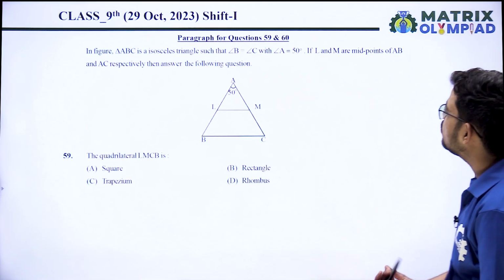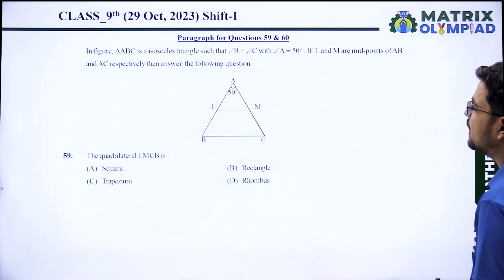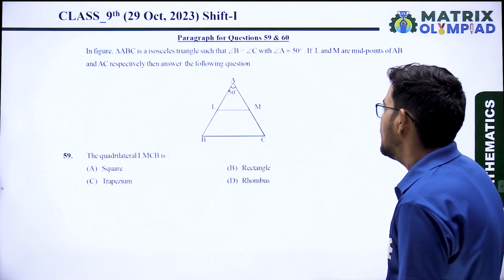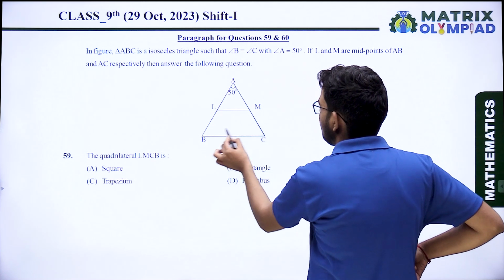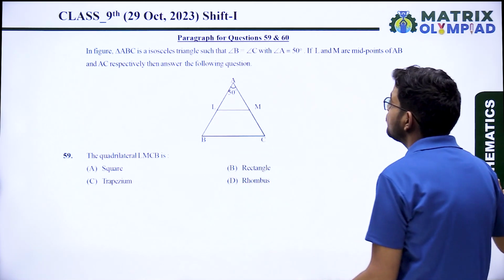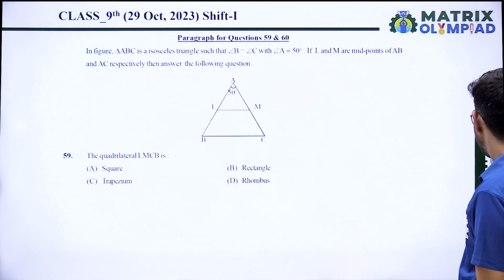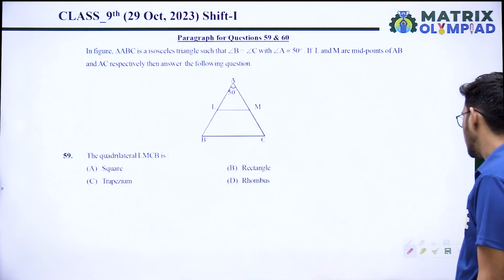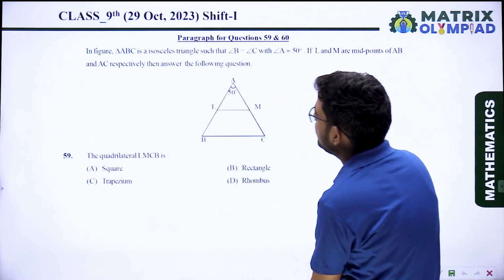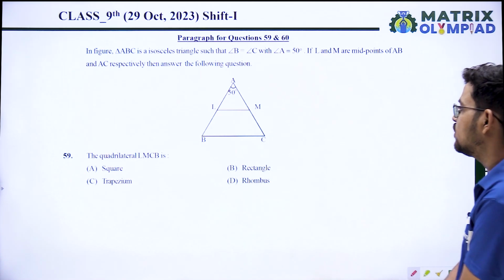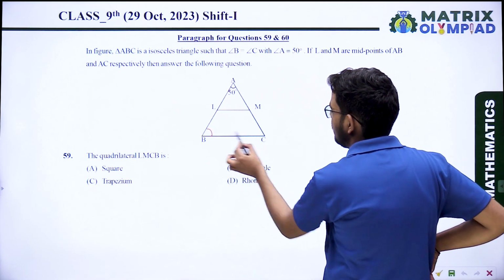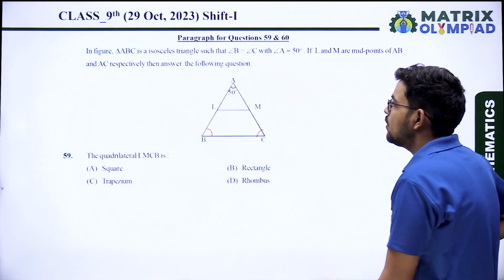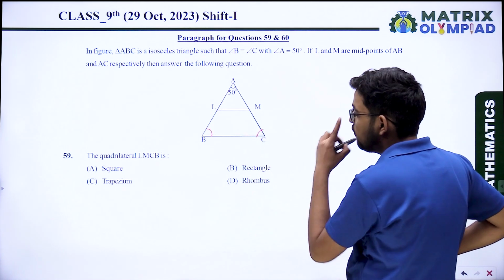Next, paragraph 4, question number 59 and 60. In the figure, triangle ABC is an isosceles triangle such that angle B equals angle C with angle A equal to 50 degrees. If L and M are midpoints of AB and AC respectively, then answer the following questions. It is saying that angle B equals angle C.